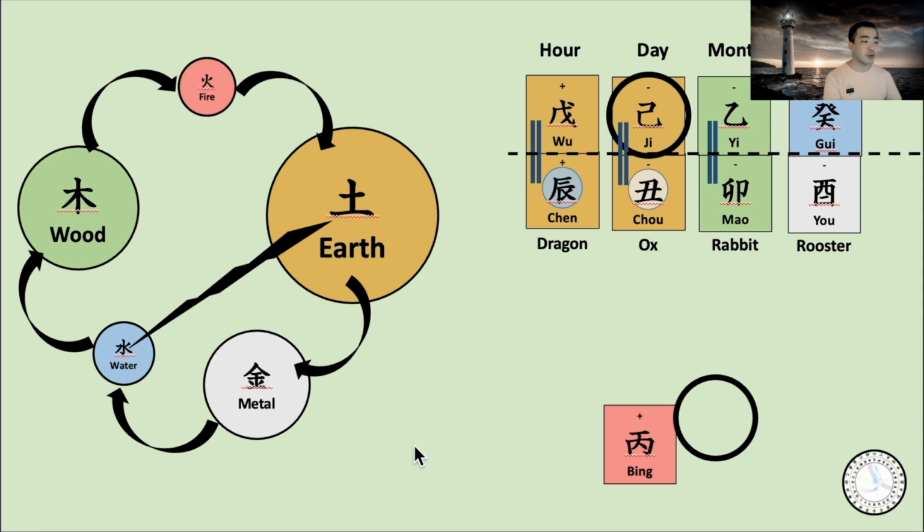Like, it can use metal, it can use water, it can use wood. But firstly, I think this chart uses the wood as a primary because it is closer to the daily master, and it is bigger than other energy. So maybe giving a little more water might be helpful.